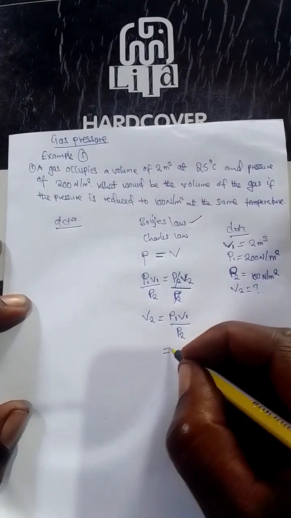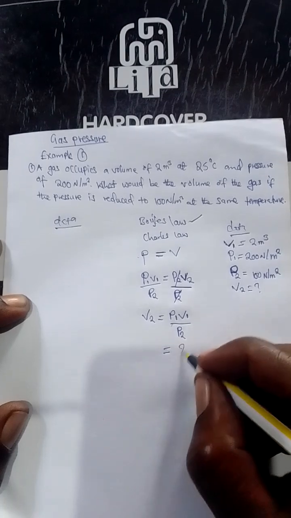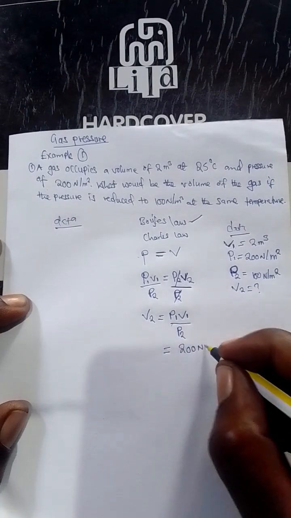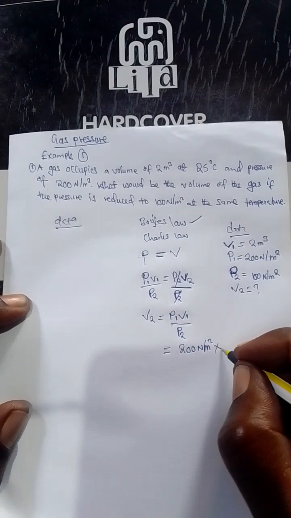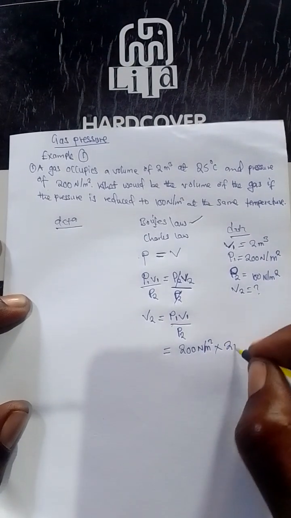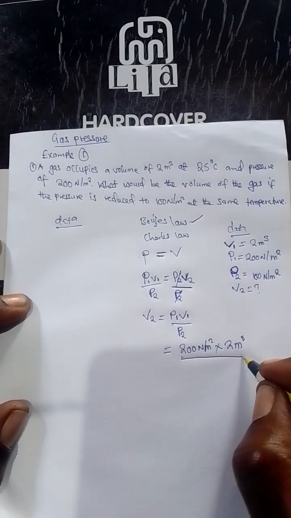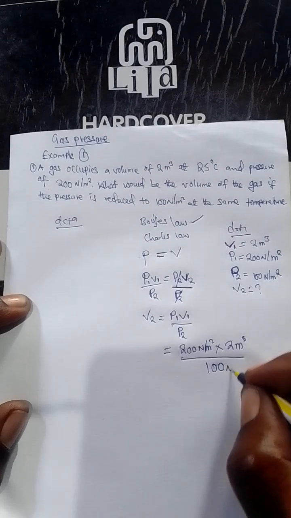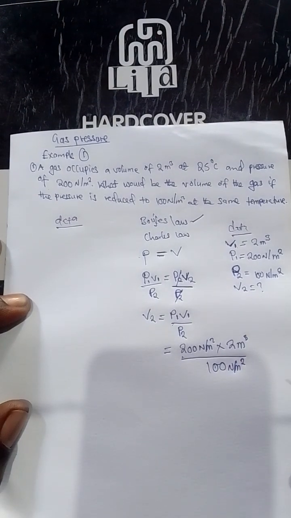According to our data, pressure 1 is 200 Newton per meter squared, times the volume, 2 meter cubed, over pressure 2, which is 100 Newton per meter squared.